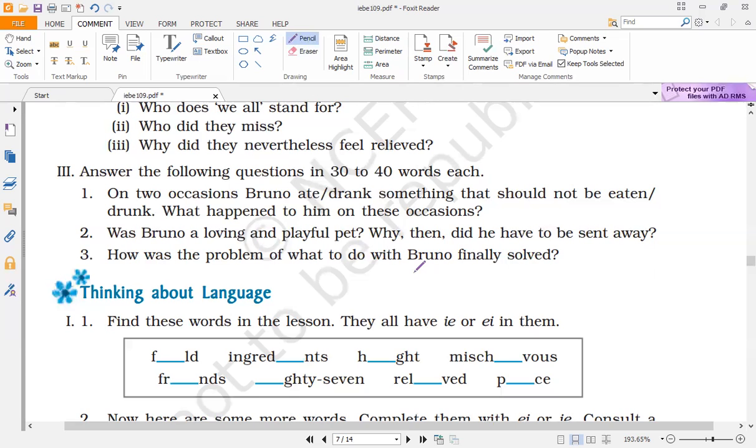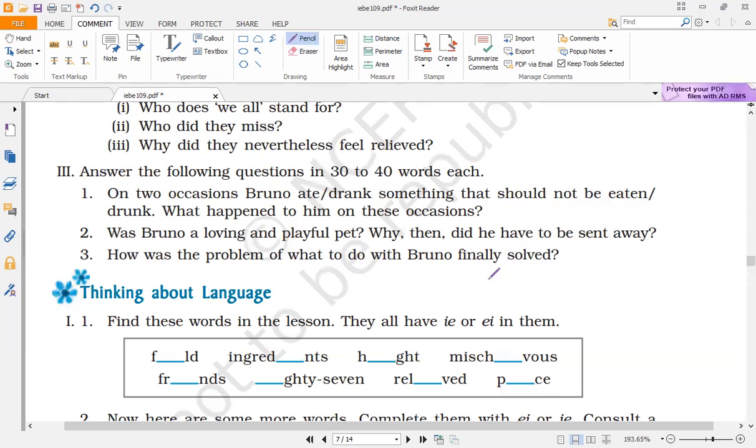But when it was found that Bruno was not happy staying in the zoo, he was brought back to the house. But again, there was a problem of where to keep Bruno. This problem was solved by creating an island in the compound of the house. An island was created and a ditch was created around the island, which was 6 feet wide and 7 feet deep, and a wooden box was kept on the island for Bruno to sleep in at night. So this way this problem was solved.